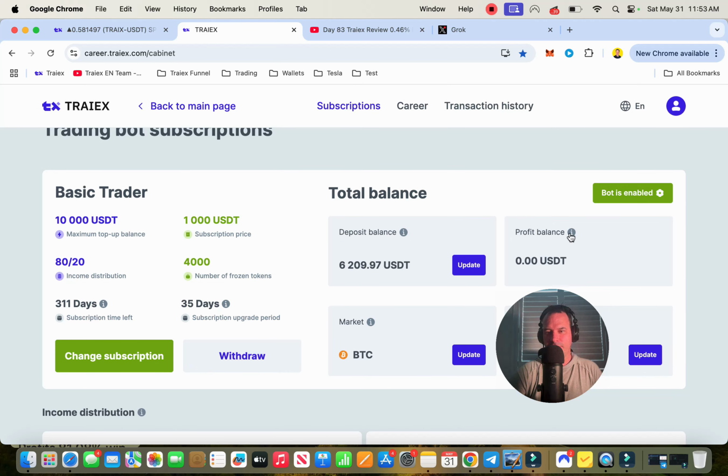And then when the $30 comes through, I add it to this balance here. And then it's like the compounding factor. I'm taking my profits every 24 hours and putting them in here. The minimum withdrawal is $10. So if you don't have $10 for your daily profits, then you have to wait till it's $10 and then you can do the compounding.